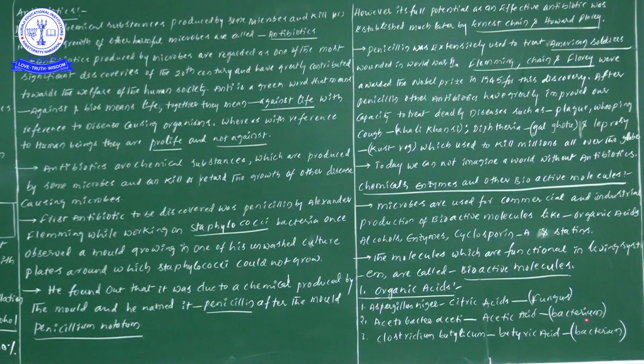Acetobacter aceti is a bacterium, and it can produce acetic acid. Next one, Clostridium botulicum, that can produce butyric acid. Easily we can recognize butyric acid. Clostridium botulicum is also a kind of bacteria.